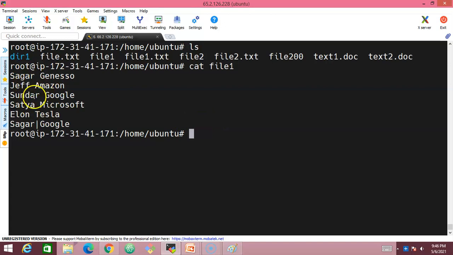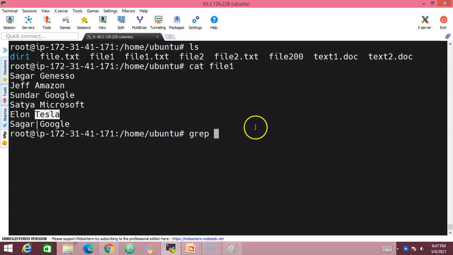Now, inside this content, I would like to search for two keywords called Sagar and Tesla. So what I'm trying to do is search for those lines which have the words or expressions either Sagar or Tesla. If this is matching, I want to get the output of it. So let us try doing it with the help of the grep command.